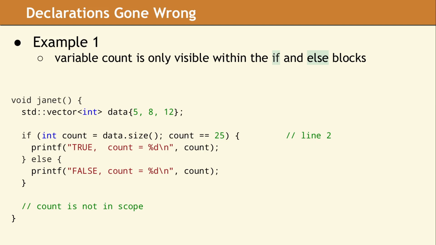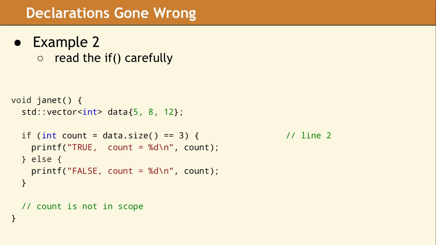Since the value of count does not equal the integer literal 25, the else branch will be taken. The message false will be printed, along with the value of count, which is of course 3. Notice that even though the variable is declared in the if statement, it is still in scope in the body of the else block.